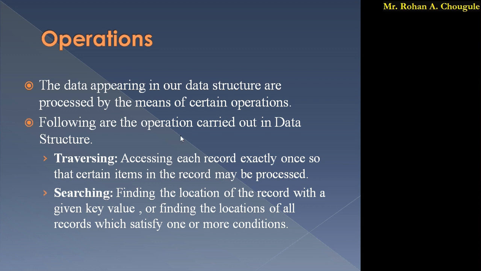We have a key value, and accordingly we find the location of a certain item, or we have a location and we find the value present at that location.